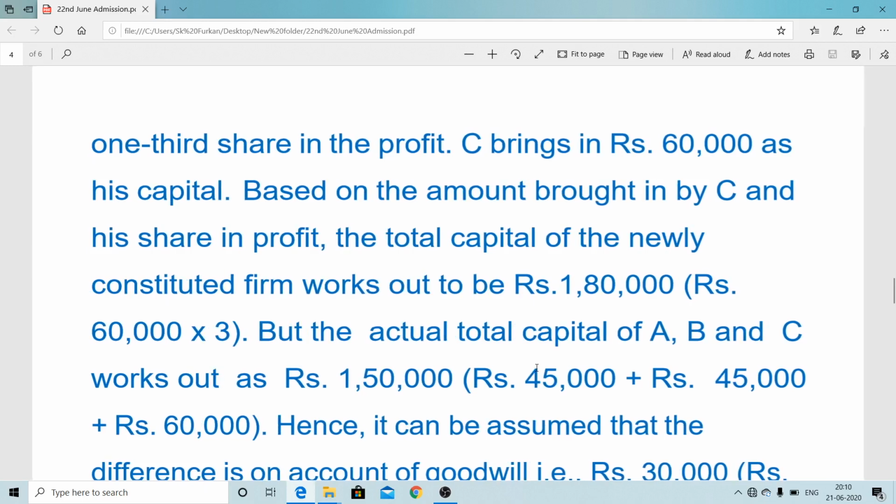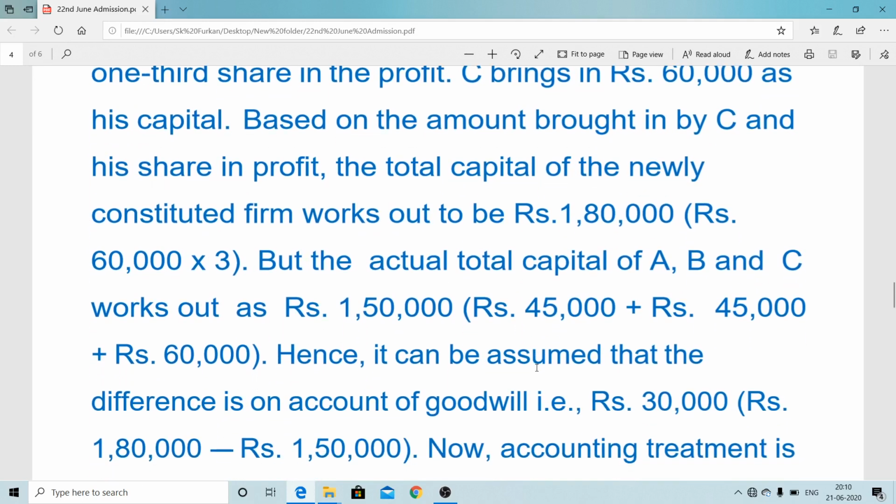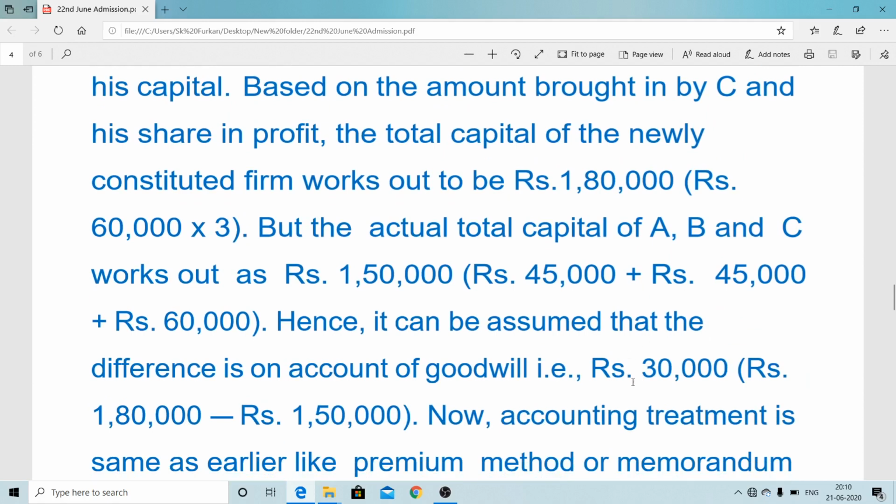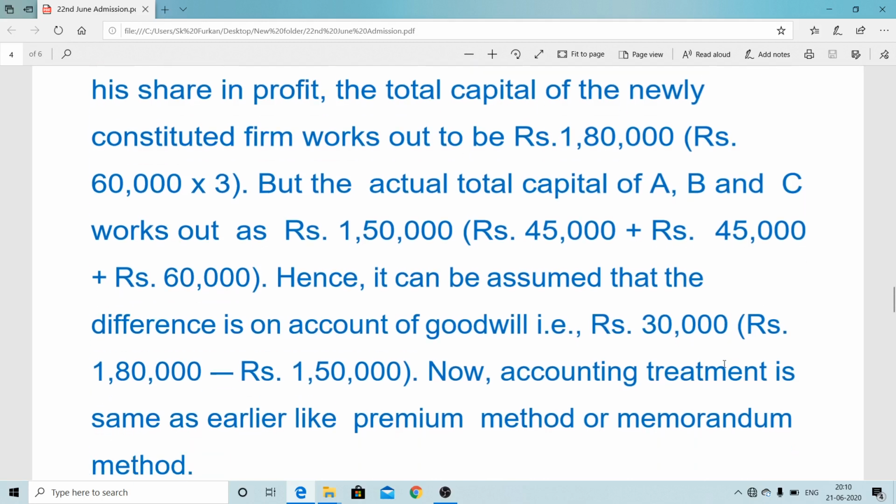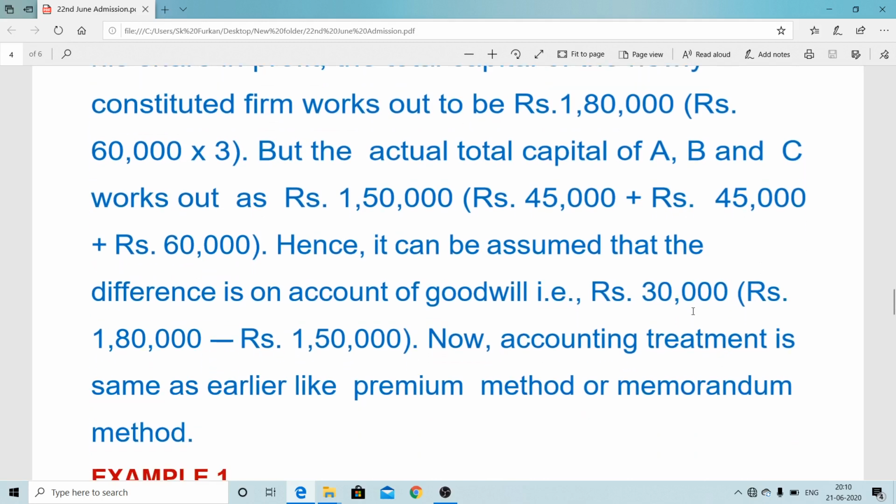Now in case of treatment of goodwill, the treatment of goodwill is the same. Here the agreed value of goodwill is 30,000, the total firm goodwill. Now the new partner gets 1/3 share of profit. So 30,000 into 1/3 means his share of 10,000 is coming. Now if he is able to pay, then you will apply the premium method. If he is unable to pay, then you will apply the memorandum method. If nothing is mentioned, then generally you will apply the memorandum method. Either the capital account or the current account will be debited to the new partner.